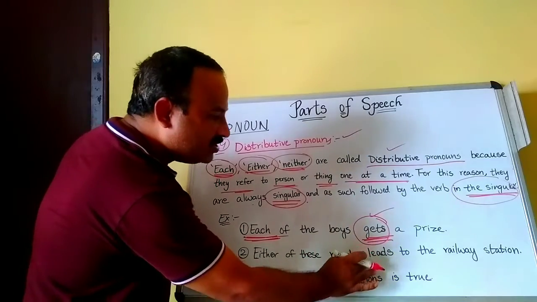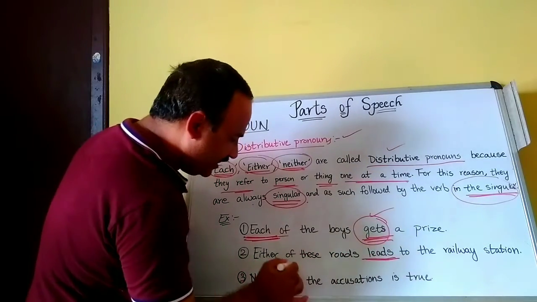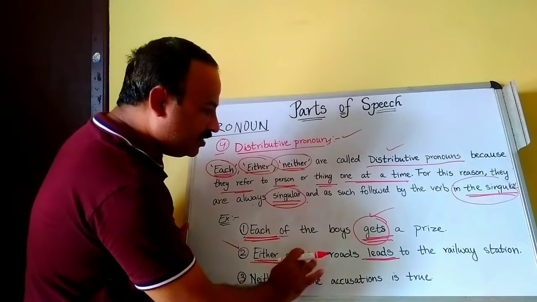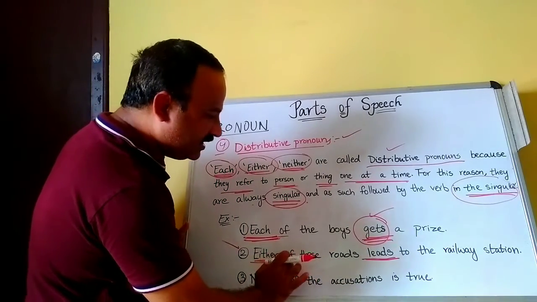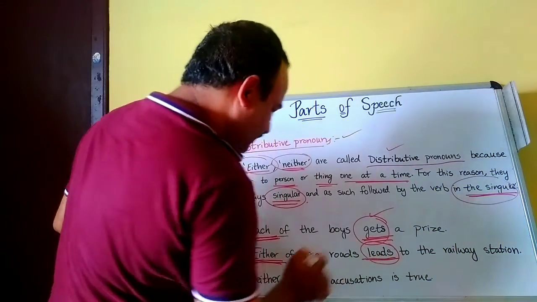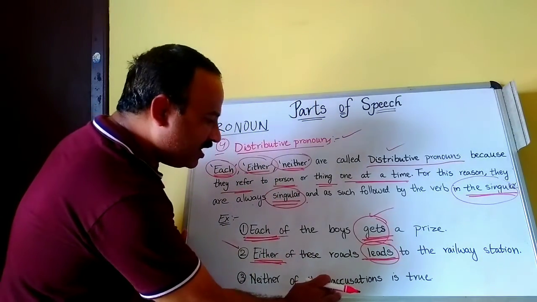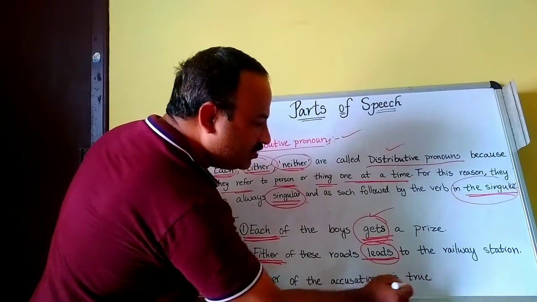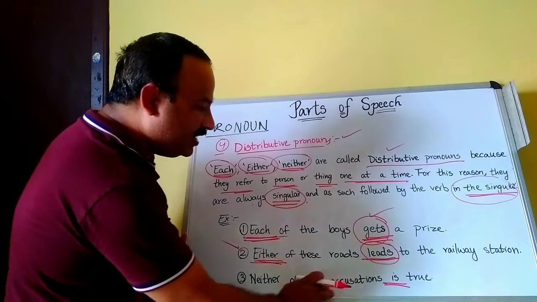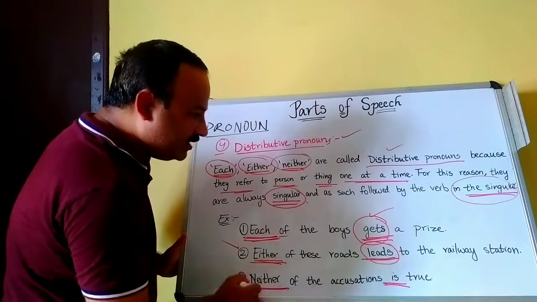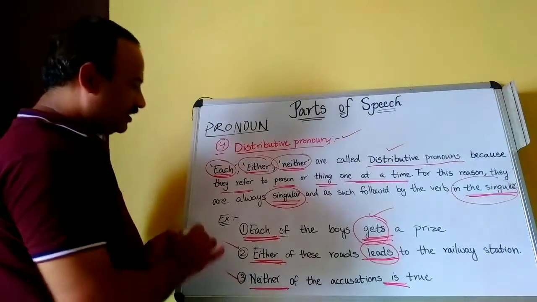Either of these roads leads. See, either is a distributive pronoun. So the distributive pronoun is singular, so that verb is also singular. Leads. Neither of the accusations is true. So, singular. That's it.